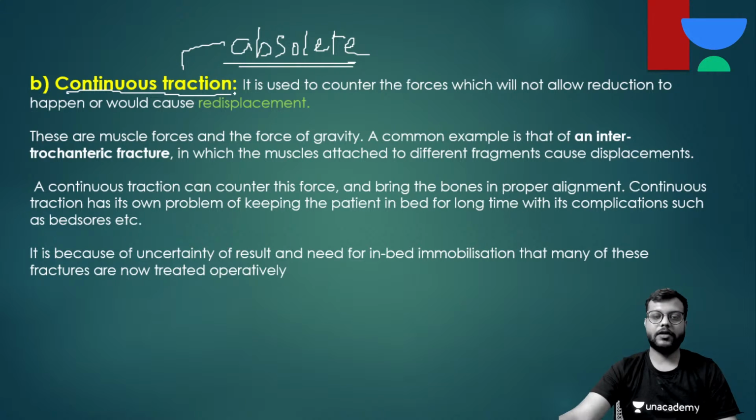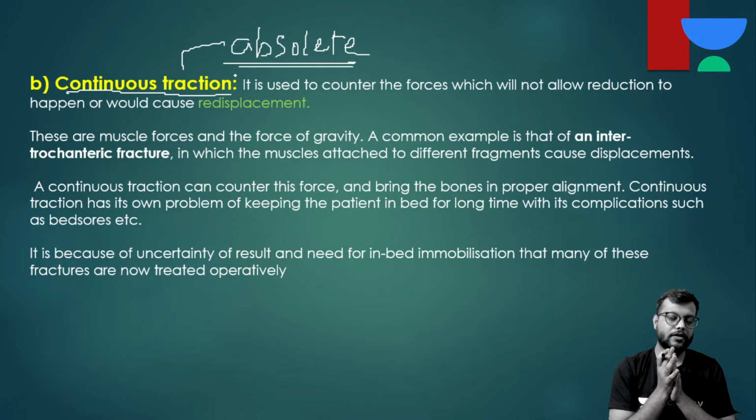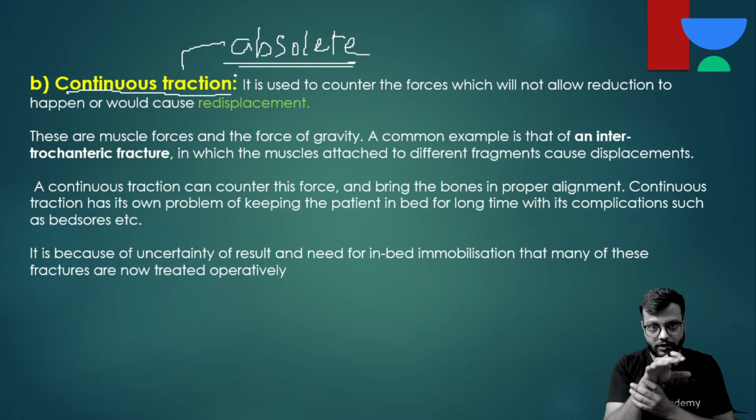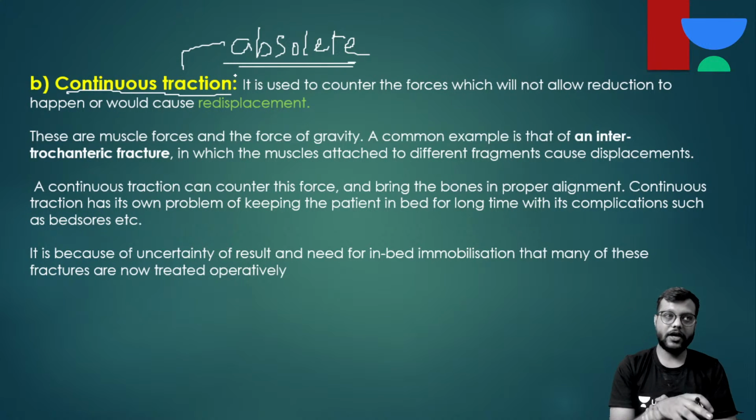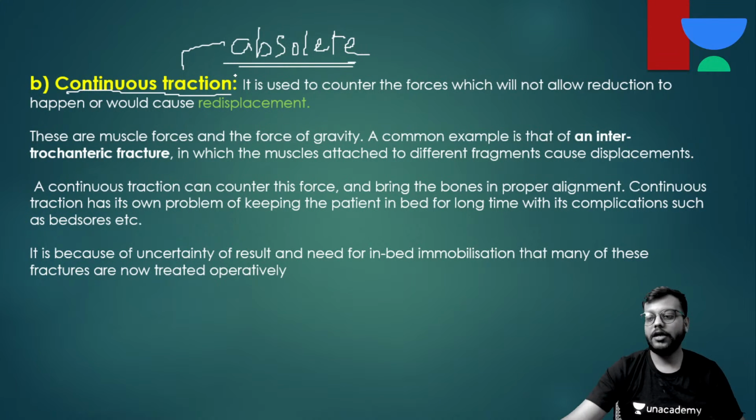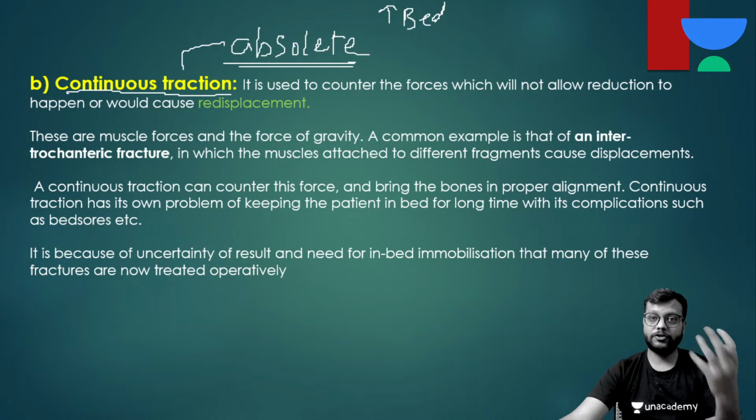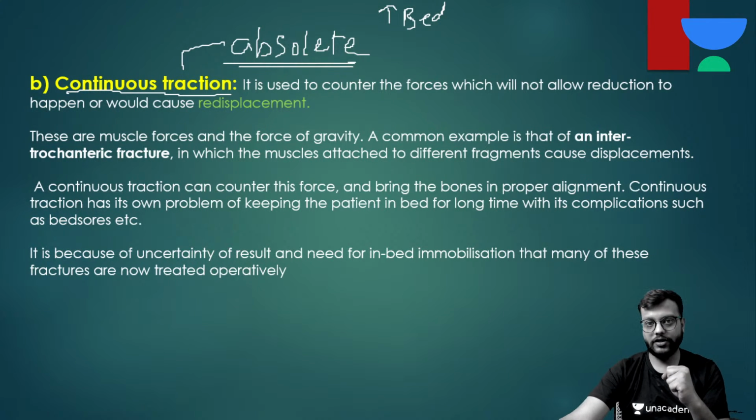And continuous traction में क्या होता था, after reducing the fracture side, you give a continuous traction by different types of tractions used, like BK traction or Smith traction or Dunlop traction for the humerus, BK traction for the lower limb. ओके, सो कि जो रिडक्शन है वो उसी पोजीशन में मेंटेन रहे, but there are many drawbacks of this. First, large increased amount of bed rest and immobilization, जिससे bed sores and muscle wasting and arthritic changes around the joints ये होते थे.